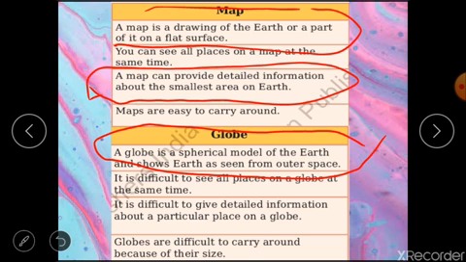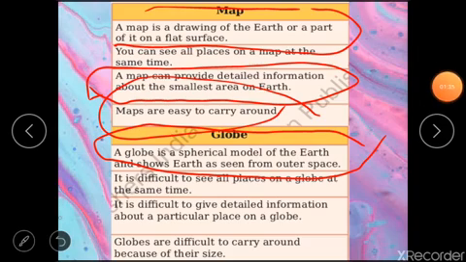But in a globe we cannot have detailed information about the small areas. Maps are easy to carry around. We can put them in our bag or in our book. But globes are not easy to carry around because of their size. So this is the difference that makes maps useful for us.